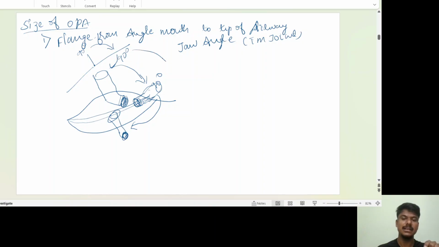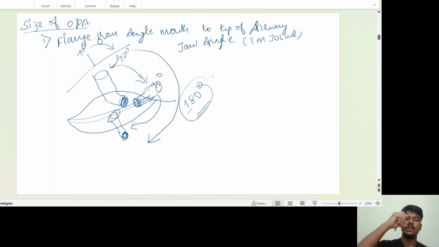So in total, how many degrees did we rotate the oral airway? That is 180 degrees, half of the circle. You put it in upside down, then rotate 90 degrees and go inside, and after that rotate the oropharyngeal airway one more time perpendicularly. This is the proper technique to insert the oropharyngeal airway.